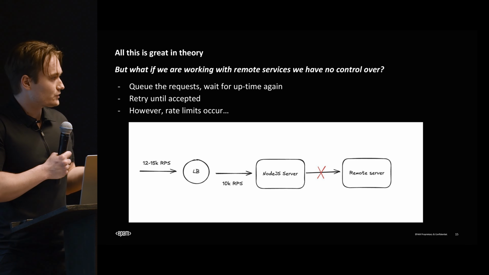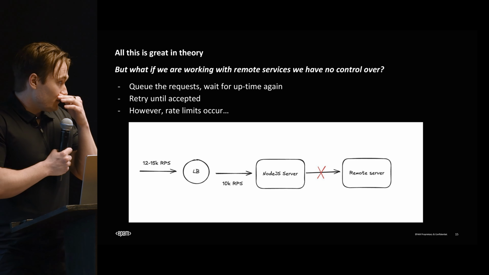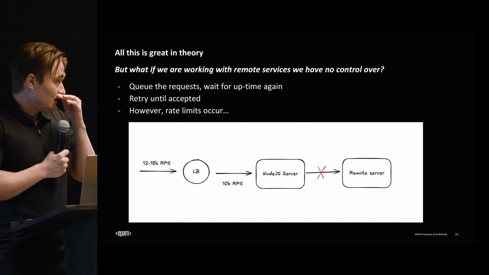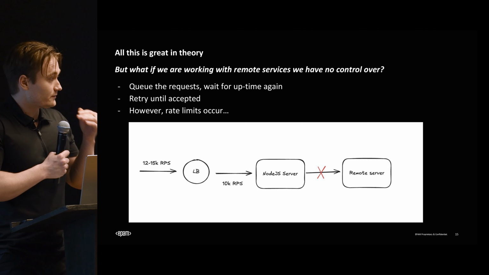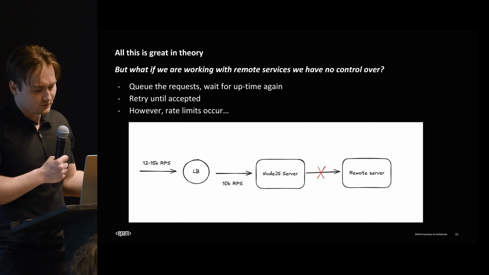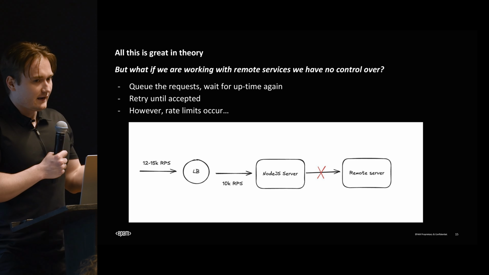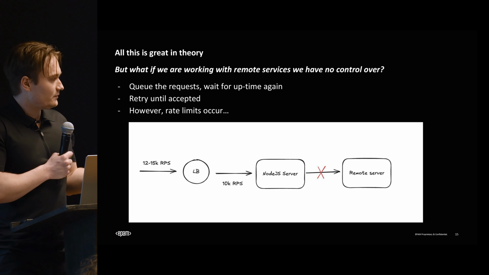So when you're working with remote servers, they almost always have a rate limit. The problem is, if all of a sudden we hit this rate limit from our side of the system. So we made this queue. You can see this queue that we have. We queued up the results. We're waiting for it to get available again. But all of a sudden we hit this rate limit, and we hit it every single time. We have way too many requests coming into our system. The rate limit is like I said, like 100, and we have 10,000 requests coming in.